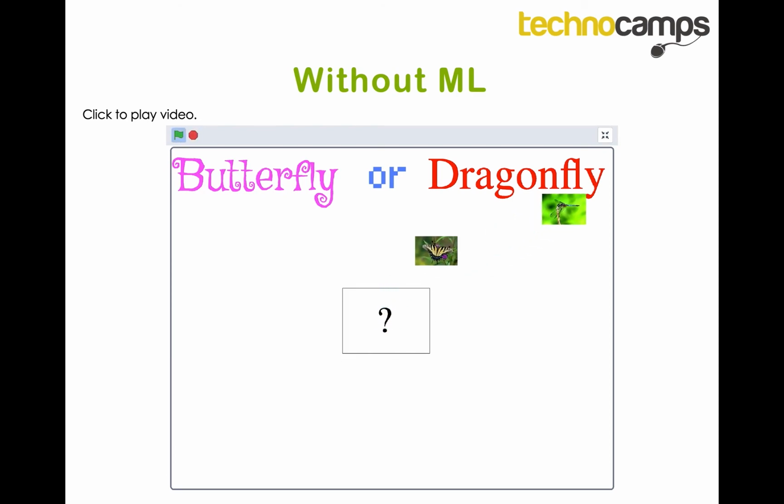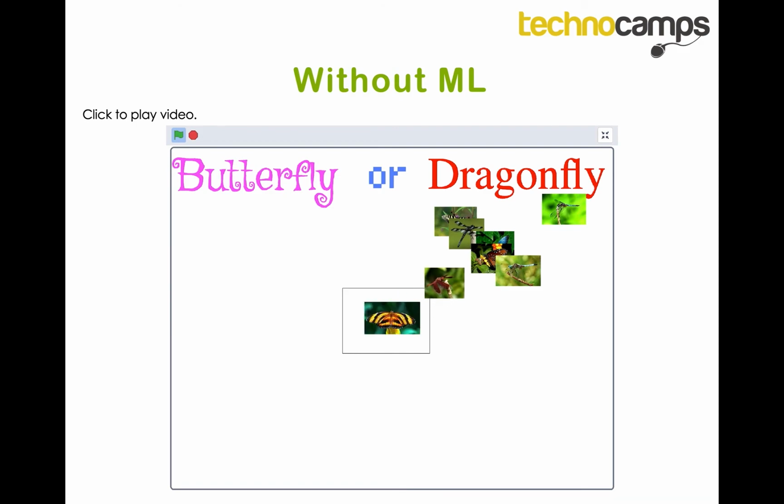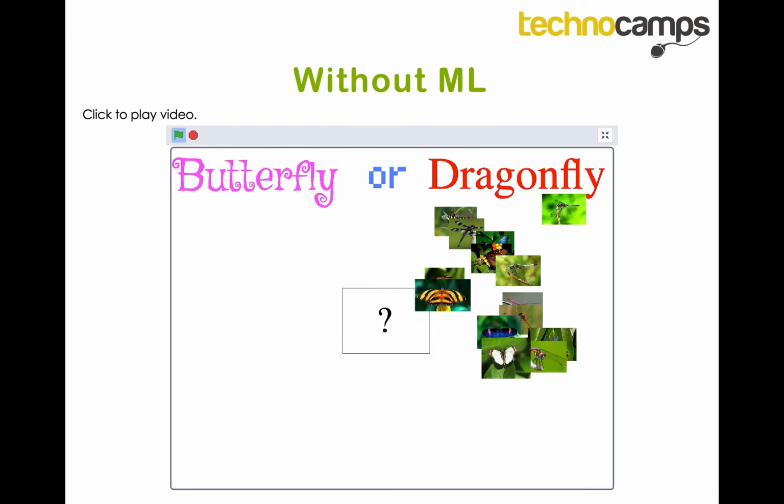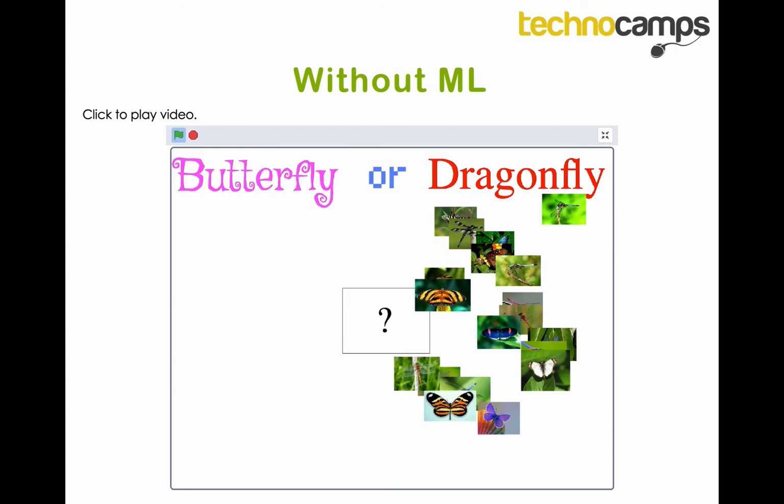So the first image is a dragonfly, and it places it correctly in the dragonfly pile. But then the next images are random images of butterflies and dragonflies. As you can see here, no matter what image comes up, whether it's a butterfly or a dragonfly, it is sent to the right, as if the computer has guessed that it's a dragonfly.